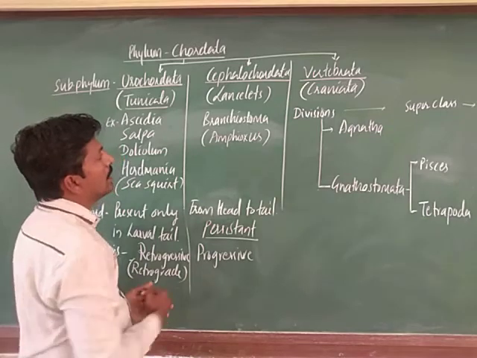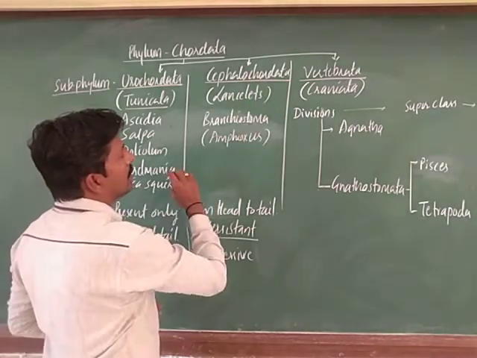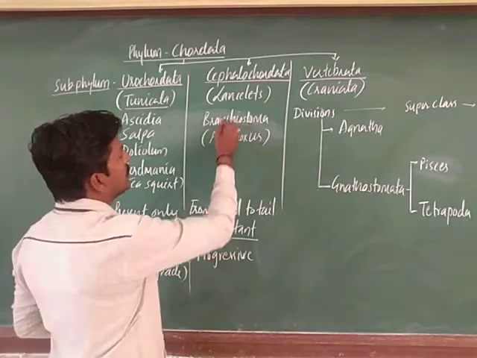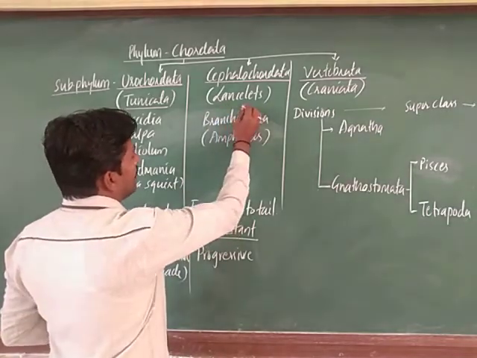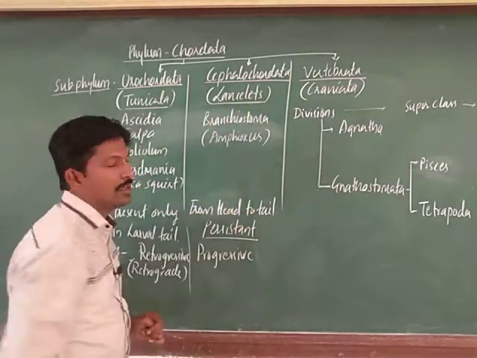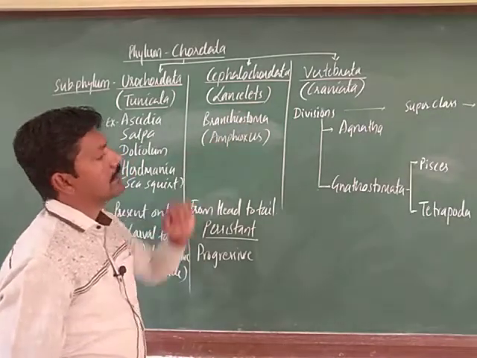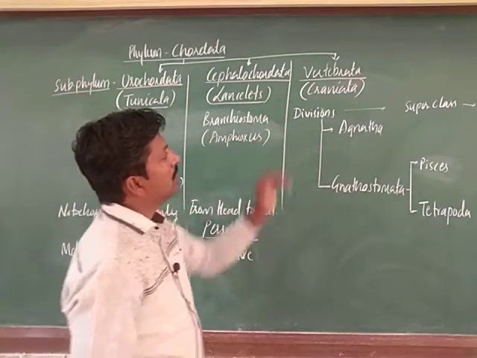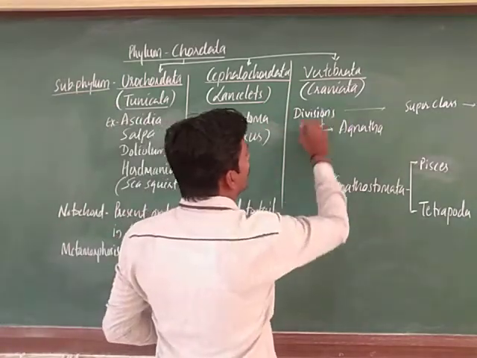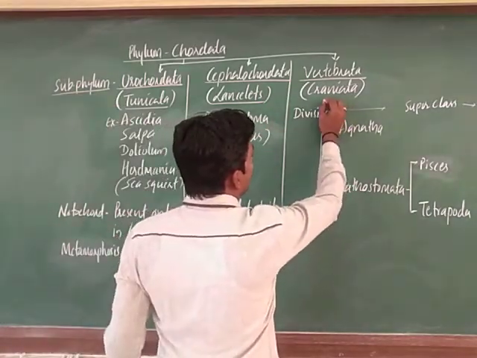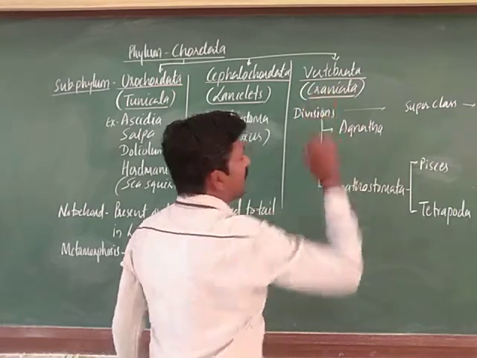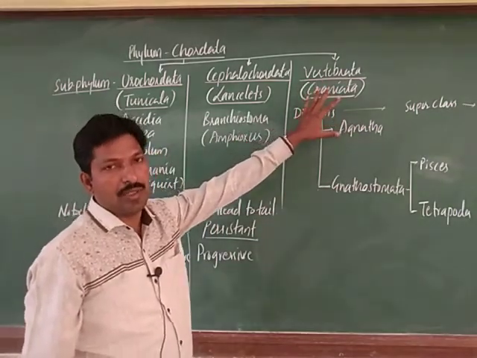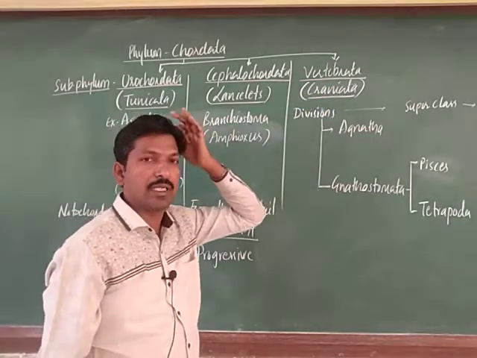Next, the Cephalochordata are referred to as lancelets, understood. So these are common names. And Vertebrata are called Craniata, clear, cranium is developed here, right. So Craniata we can say.